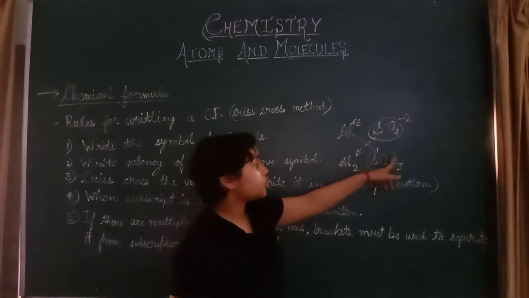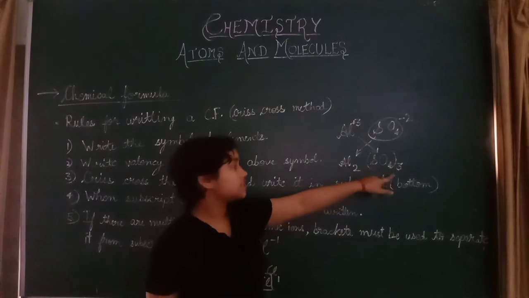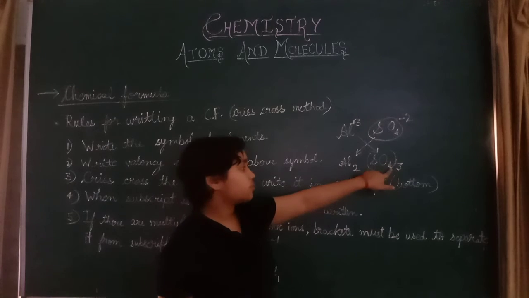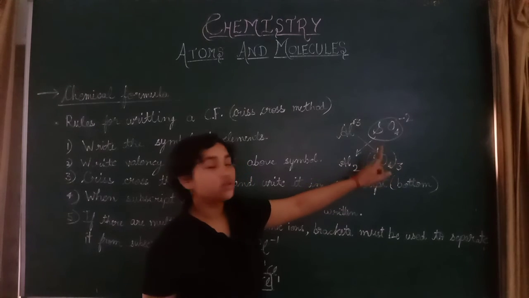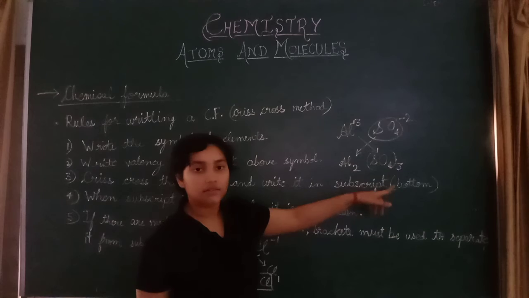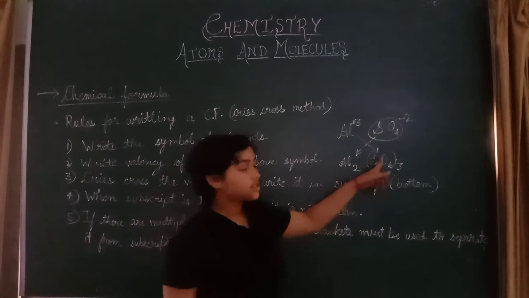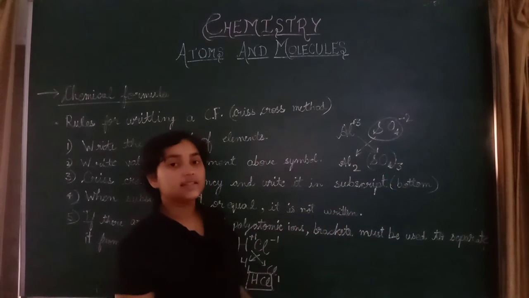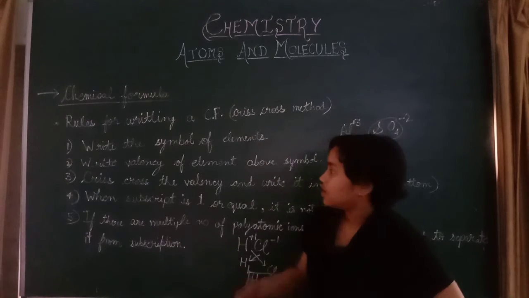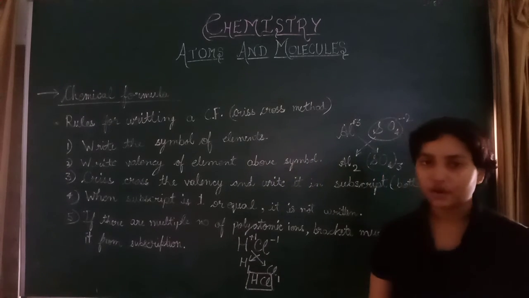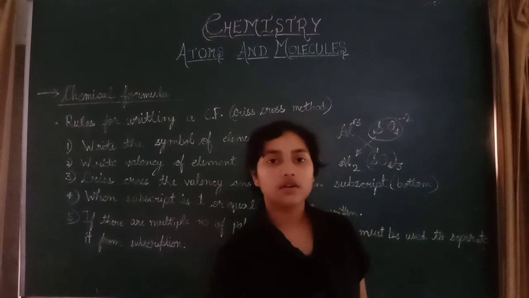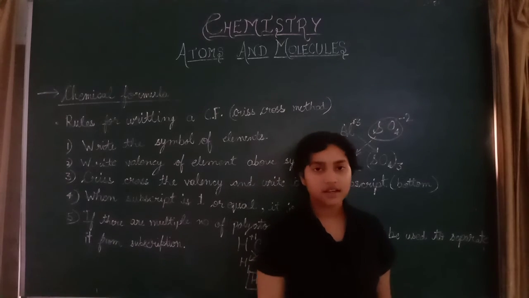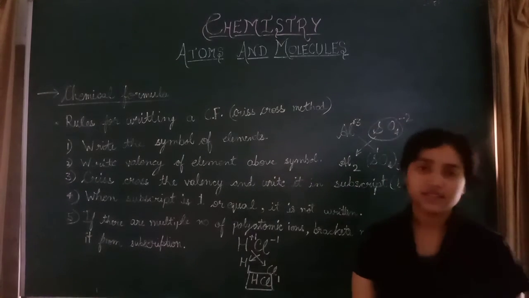If we do not use the bracket, then 4 times 3 is 12 and it will become SO12. That's wrong, so we use the bracket. There are many examples you can practice at home, and you can also search NCERT books. Now let us come to the next topic.